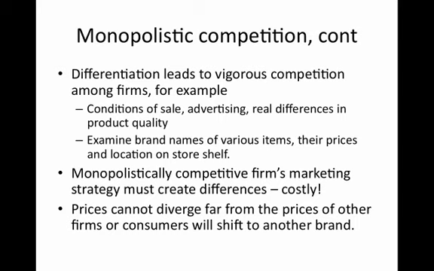Now, I think what's also important is that while firms will try to spend a lot of money to differentiate the product in the eyes of the consumer and try to price in a way that earns the firm additional profits, the prices between two different products that are viewed as differentiated cannot diverge far from one another. Because if they did, at some point the price gap might get so large, the price of one product might be so high compared to another one, that a consumer decides to switch to the other lower priced product. And so there is some substitutability between these products, but it's tempered in the sense that it's not perfect substitutability.